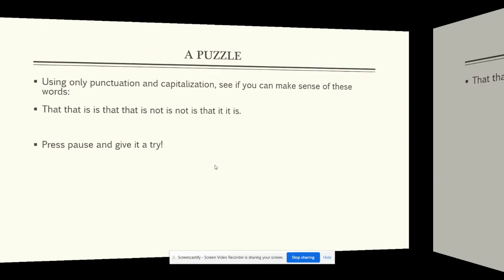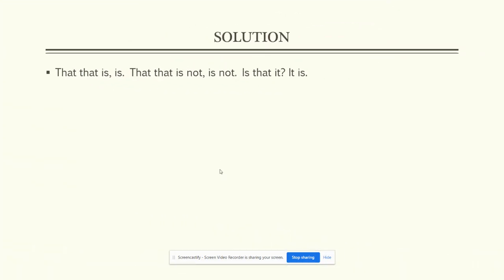All right, this is the way that you can make it make sense. Just working with the word that. That that is. That that is not, is not. Is that it? It is. Sort of an existential statement there. So the word that, here that is a determiner. That that is. Here that is a pronoun. And then we have same with a determiner and then as a pronoun. And then is that it as a pronoun again. So again, that was just something for fun.